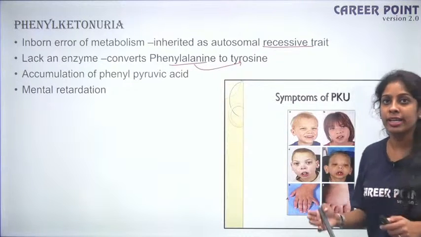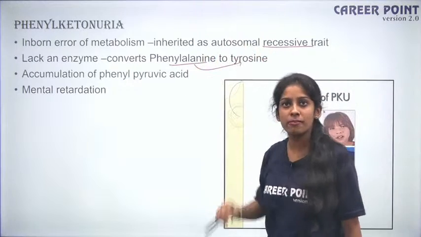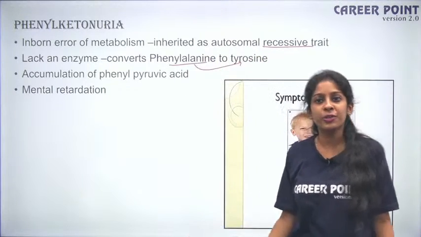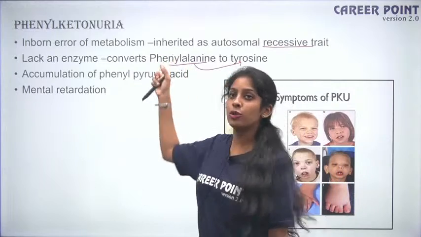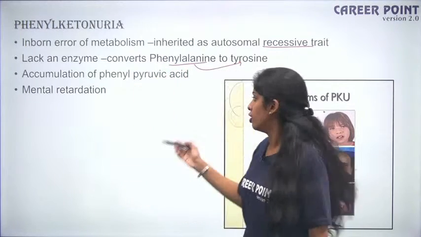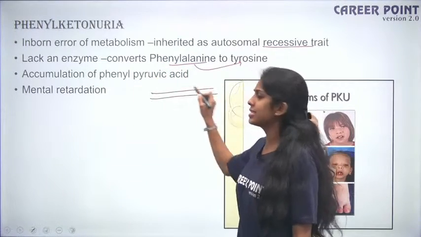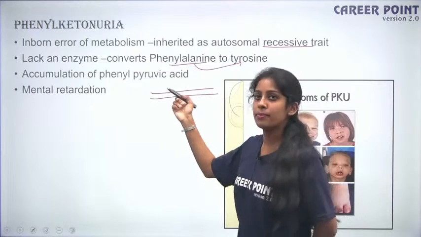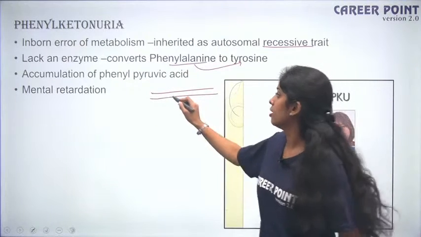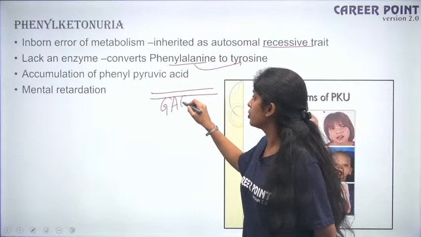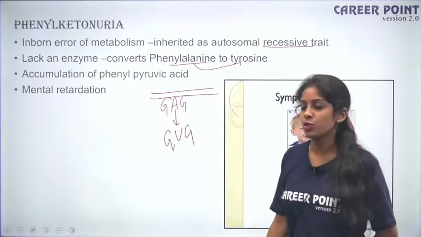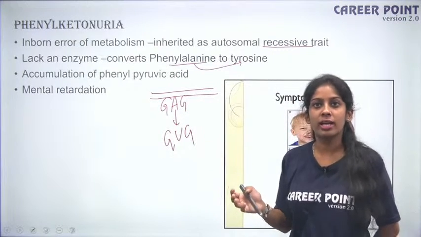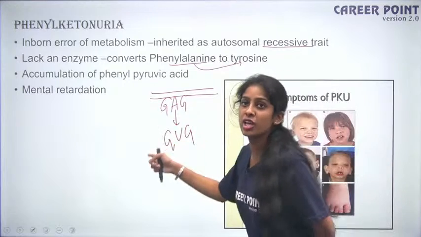So what treatment can you do? You can inject this normal enzyme, but how often will you do? Your metabolic processes are happening every day. So you try to change the mutation in the gene. So when I say there is a mutation, for example, let's take the example of sickle cell anemia. So the mutation is from GAG to GUG, right? So every now and then you can't keep injecting, right? So you would like to change the gene.